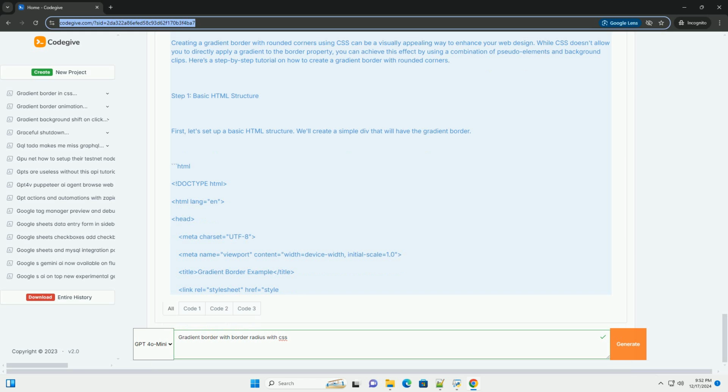Gradient border before: content, position absolute, top -5px, left -5px, right -5px, bottom -5px, adjust for border thickness.